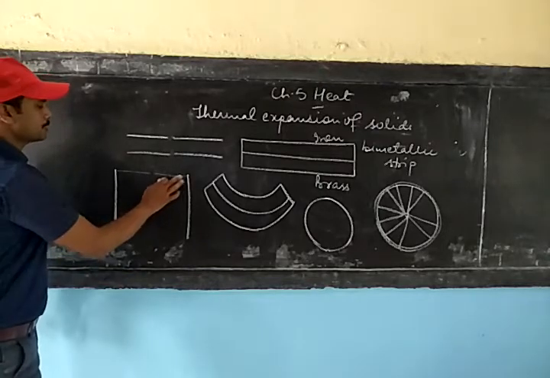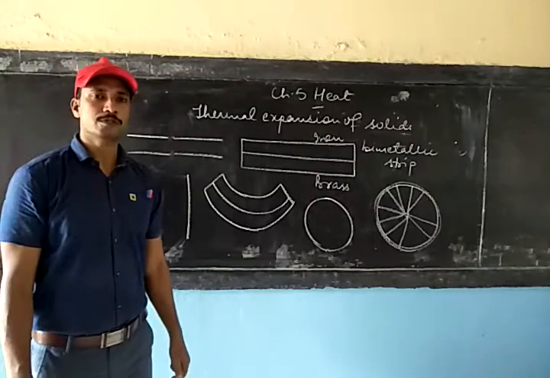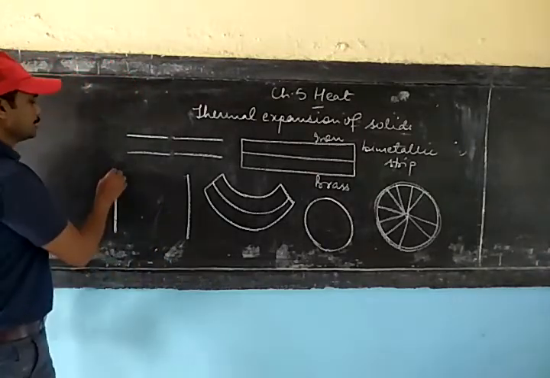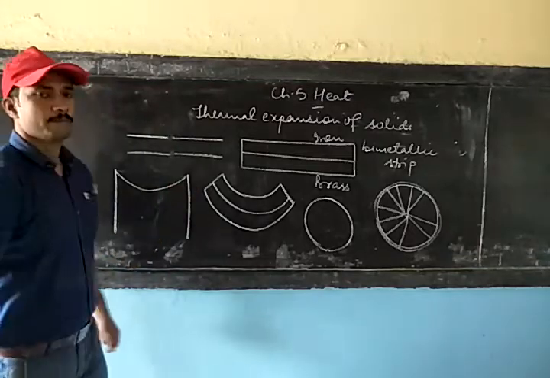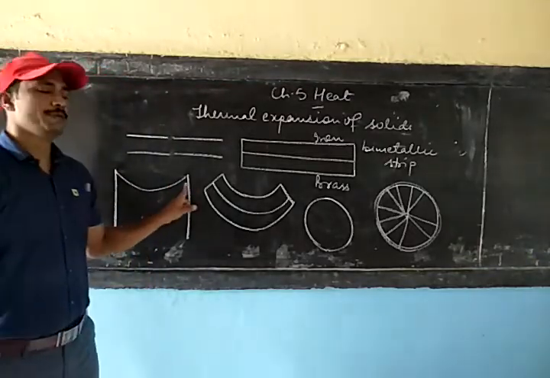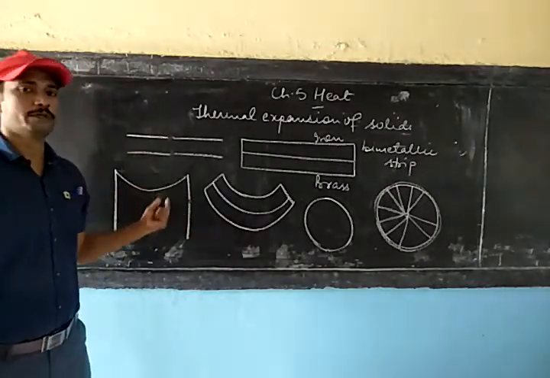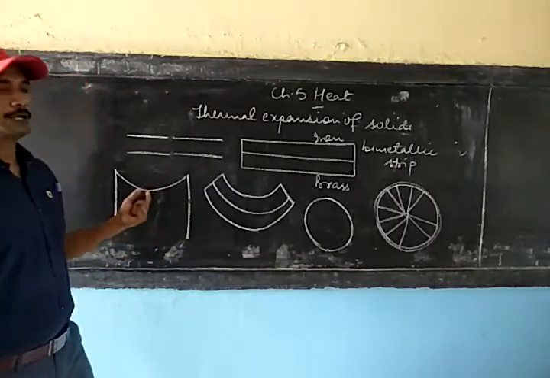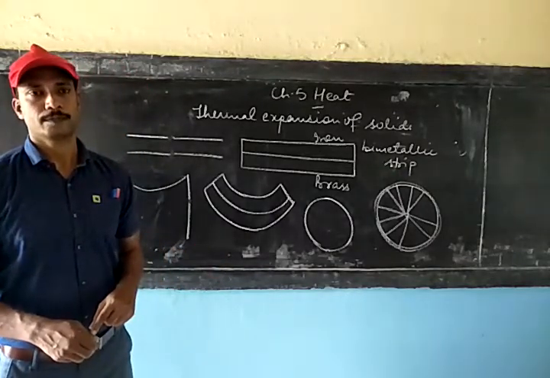So to avoid this, when this wire is fixed between the poles, during the summer season itself, it is left sagging. That means a loose wire is to be taken, so that during winter, if it contracts also, it will not become so tight as to get broken into two pieces.